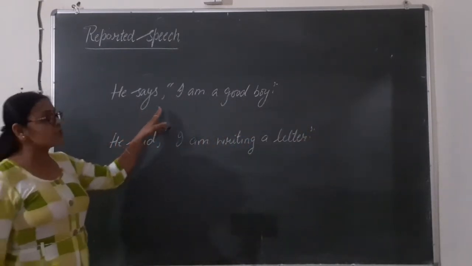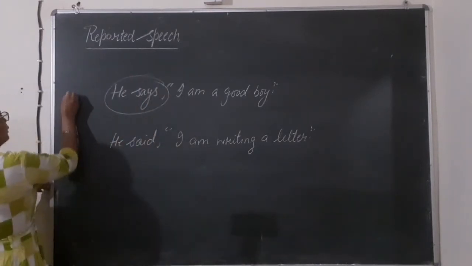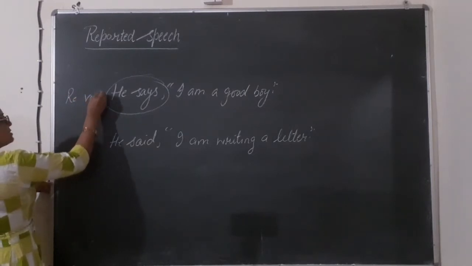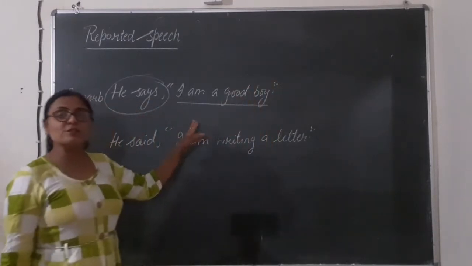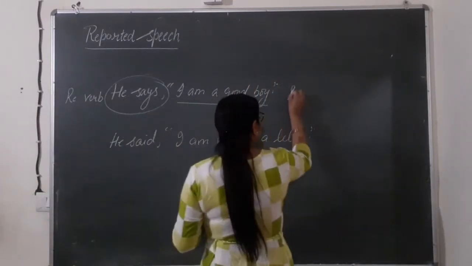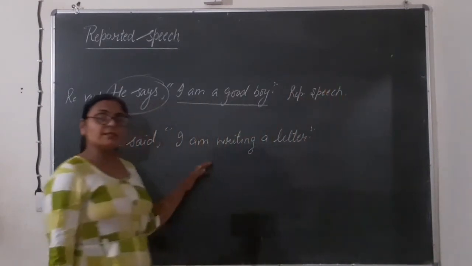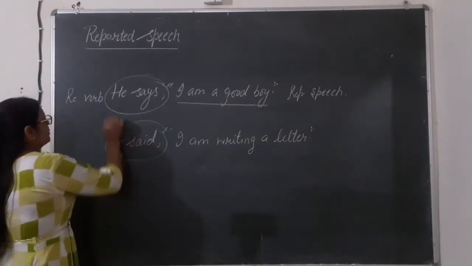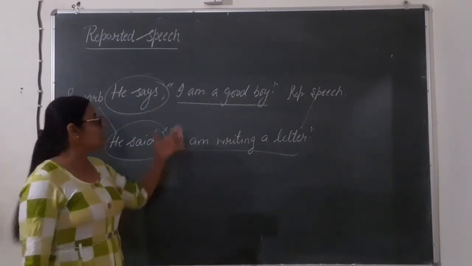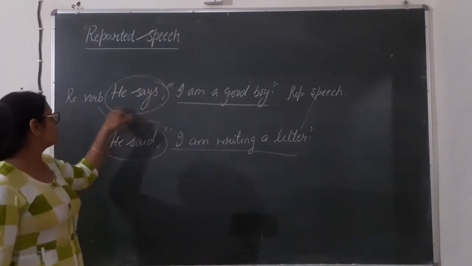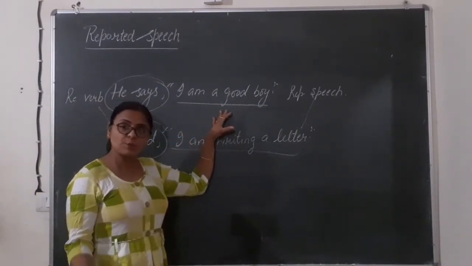So basically in one sentence we have two parts. How? This first part is known as the reporting verb. And the sentence that is given in the inverted commas is known as reported speech. Fine. In the same way, in the second also, this part is the reporting verb and this is our reported speech. So in every sentence, the first part before the inverted commas is known as the reporting verb, and the statement which is given in the inverted commas is known as reported speech.